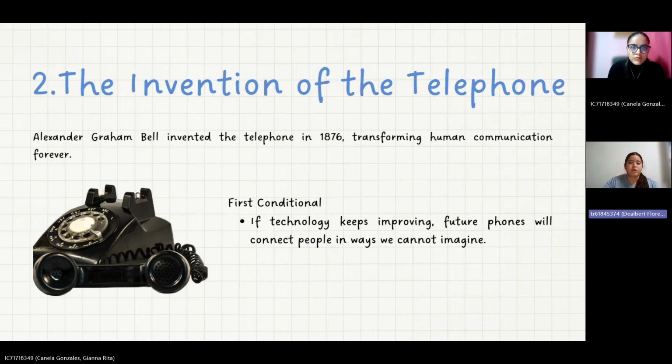2. The invention of the telephone. Alexander Graham Bell invented the telephone in 1876, transforming human communication forever. First conditional example: if technology keeps improving, future phones will connect people in ways we cannot imagine.